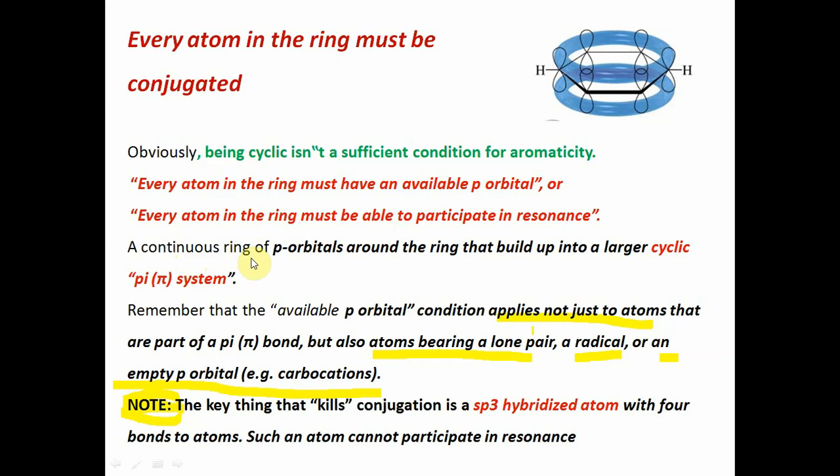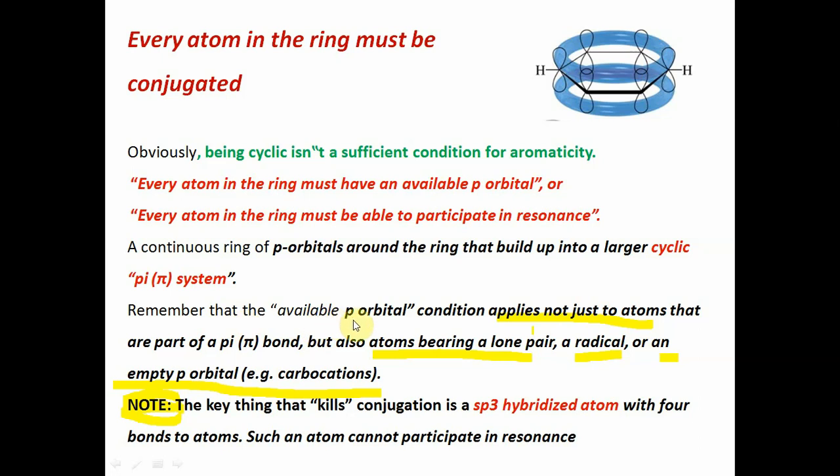A continuous ring of p orbitals around the ring builds into a larger cyclic pi system like benzene. It is a cyclic compound and these are the pi orbitals. These are also forming a ring-type electron cloud structure.